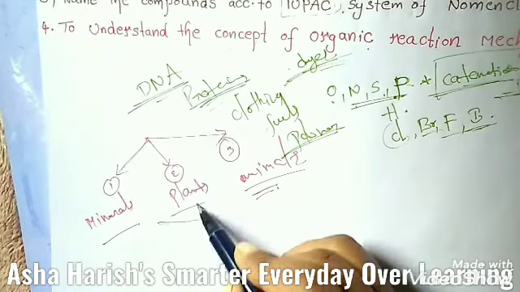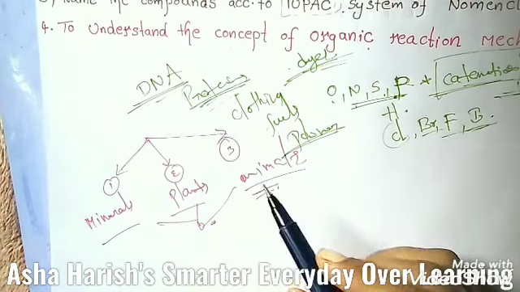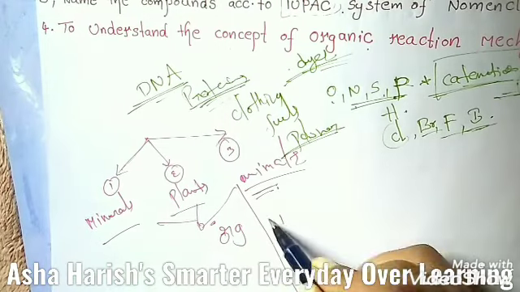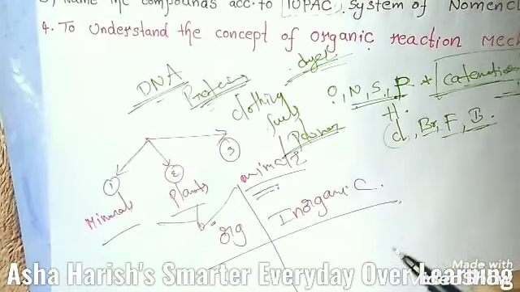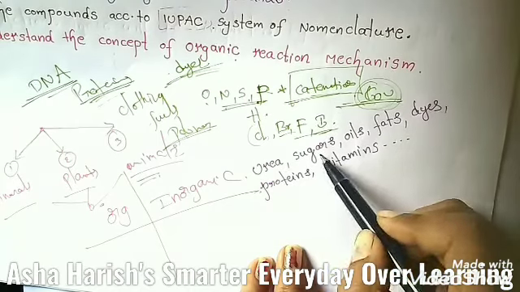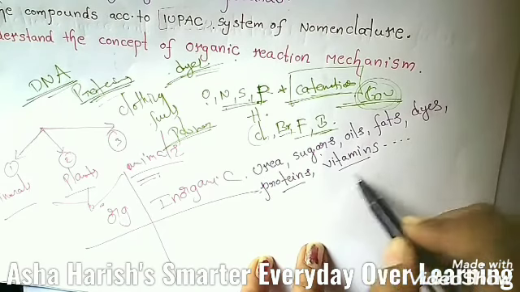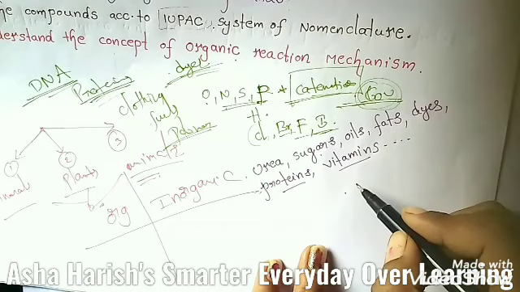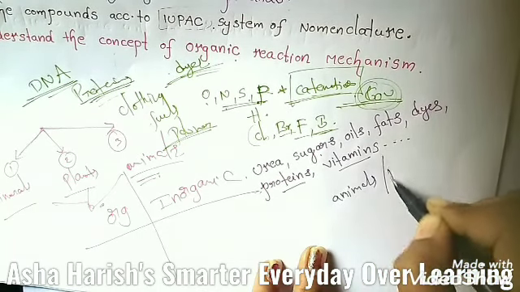Basing upon these, compounds can be classified into two classes: organic substances and inorganic substances. Compounds like urea, sugars, oils, fats, dyes, proteins, and vitamins were isolated directly or indirectly from living organisms such as animals and plants.